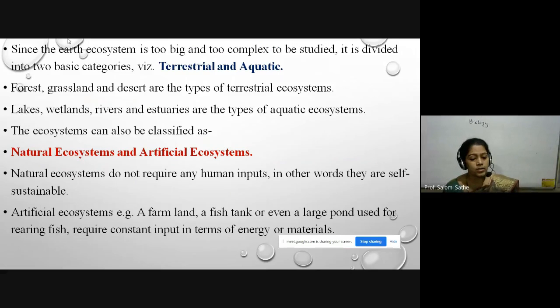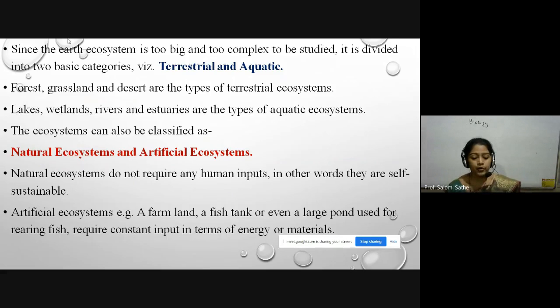Since the Earth's ecosystem is too big and too complex to be studied, it is divisible into two basic categories, that is terrestrial and aquatic. Forest, grassland and deserts are types of terrestrial ecosystem, whereas lake, wetland, river and estuaries are types of aquatic ecosystem. The ecosystem can be classified as natural ecosystem and artificial ecosystem.